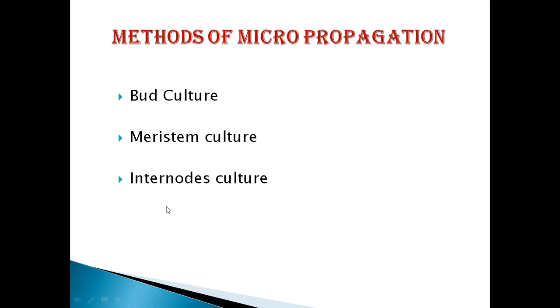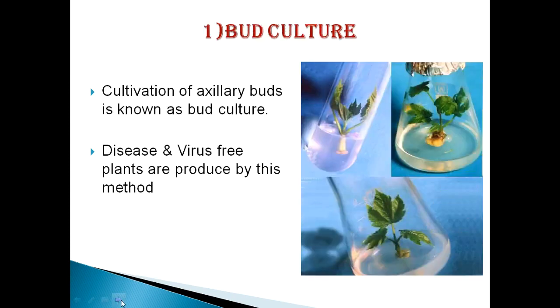So there are three methods of this micropropagation. First is the bud culture, second one is the meristem culture, and third one is the internode culture. So we can proceed one by one. First of all, the bud culture. We know cultivation of axillary buds is known as bud culture.